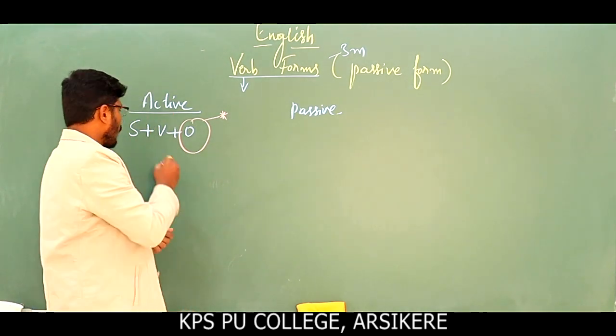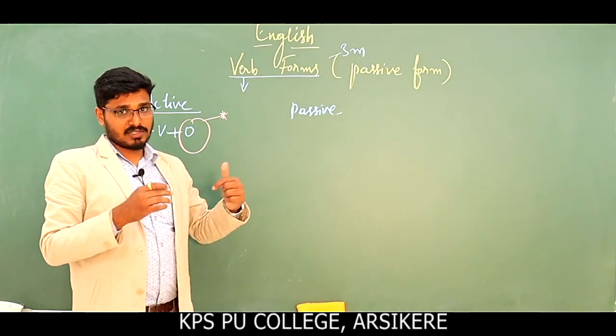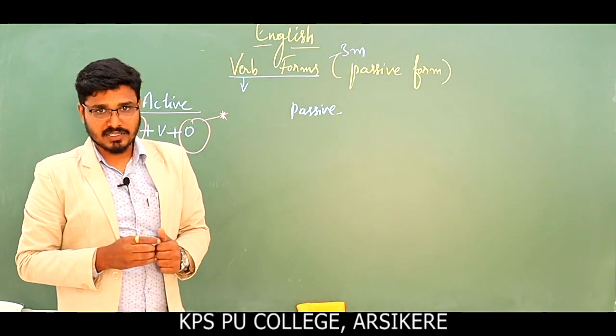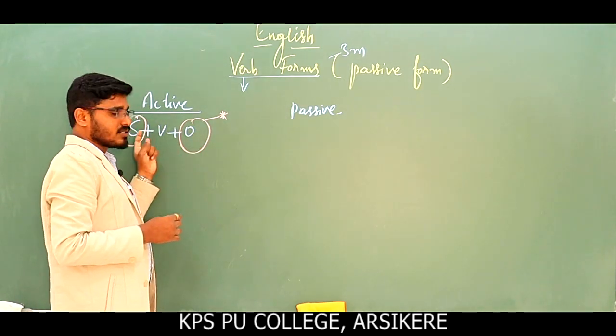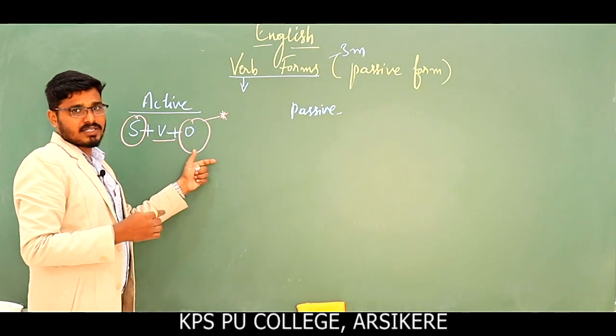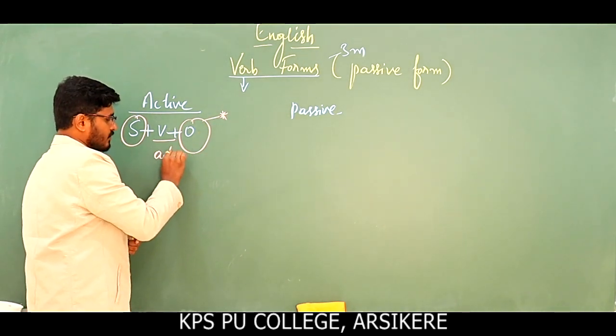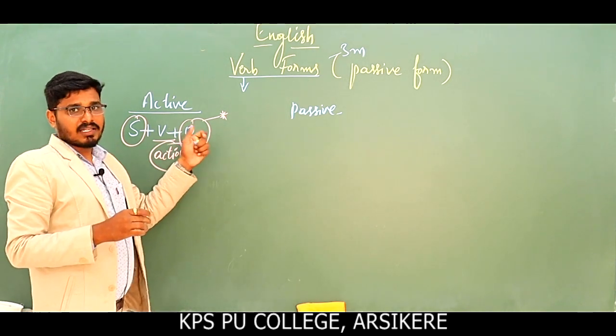What is subject and object? It is very easy to identify which is the subject in the sentence and which is the object in the sentence. Before you know what is object and what is subject, you need to know what is a verb. Verb, as we have discussed, is an action word which shows the action in the sentence.